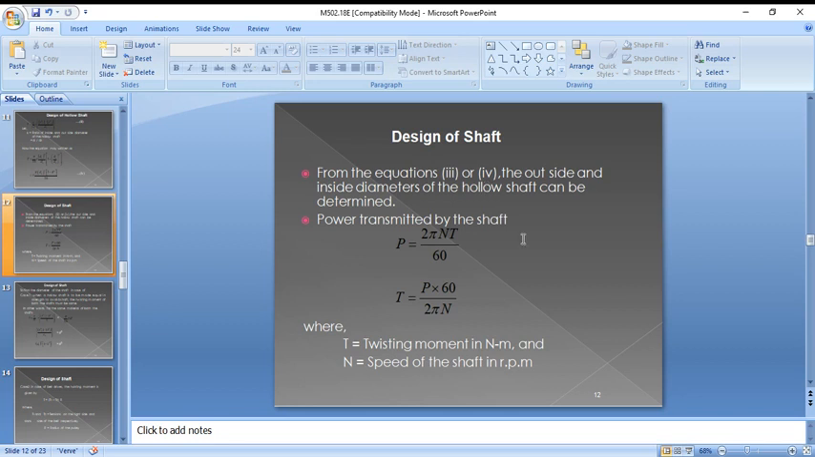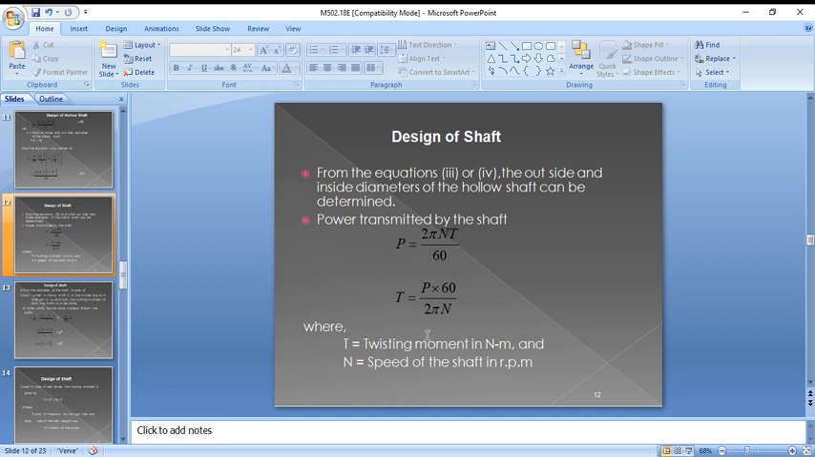Power transmitted by the shaft, P equals 2 pi NT by 60. Power transmitted by the shaft is nothing but work done per second. Work done per second equals torque into angular displacement. Torque is T, and angular displacement is 2 pi N by 60. So work done per second can be taken as power, that is P equals 2 pi NT by 60.